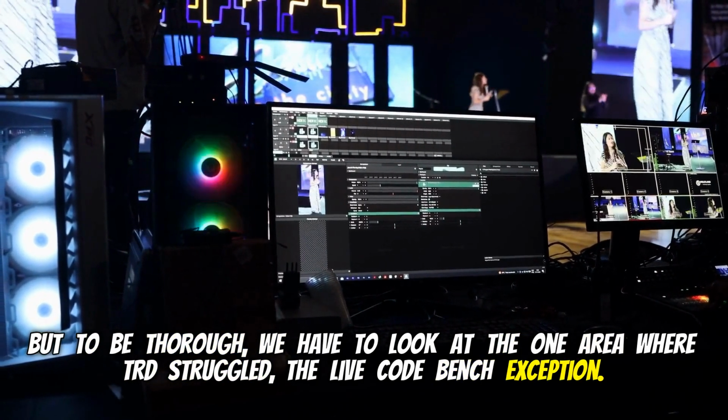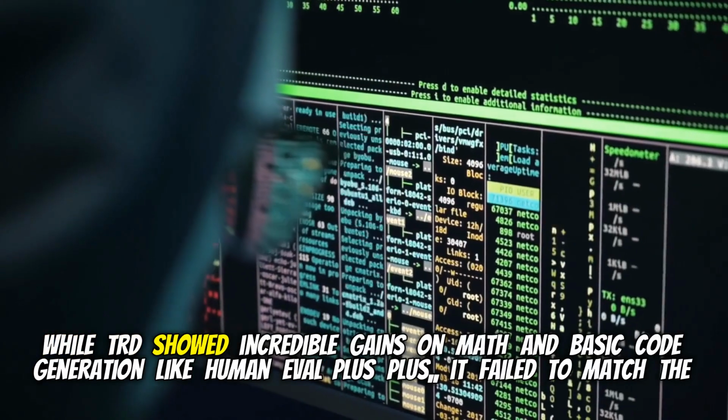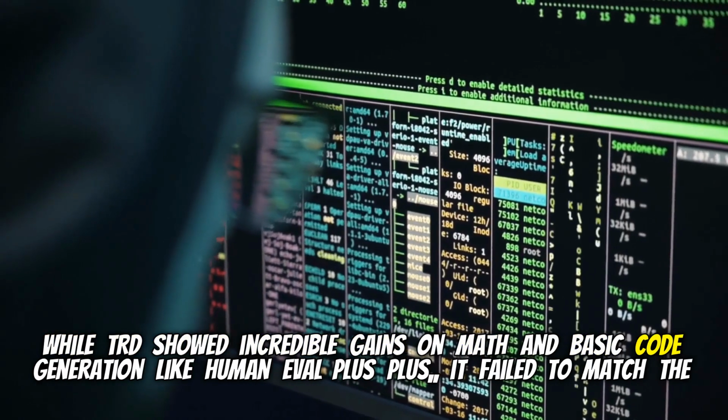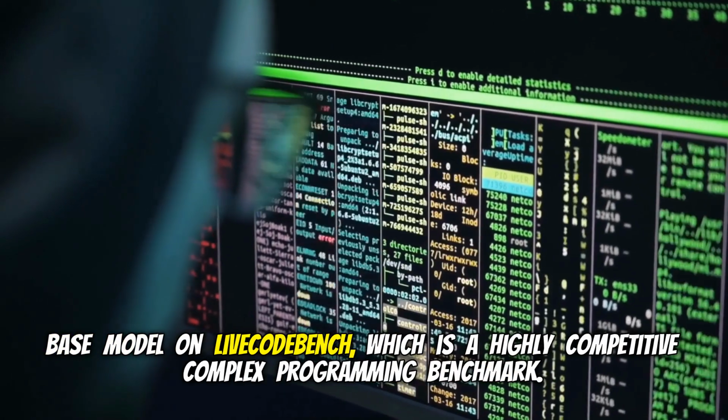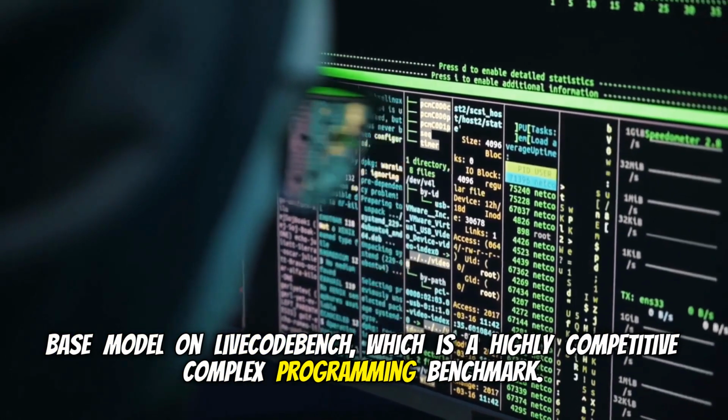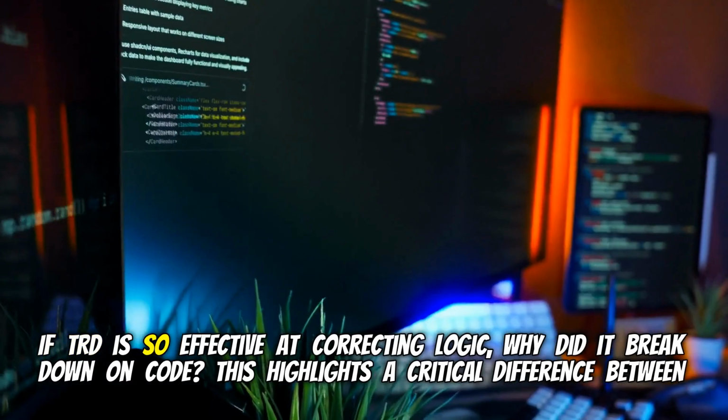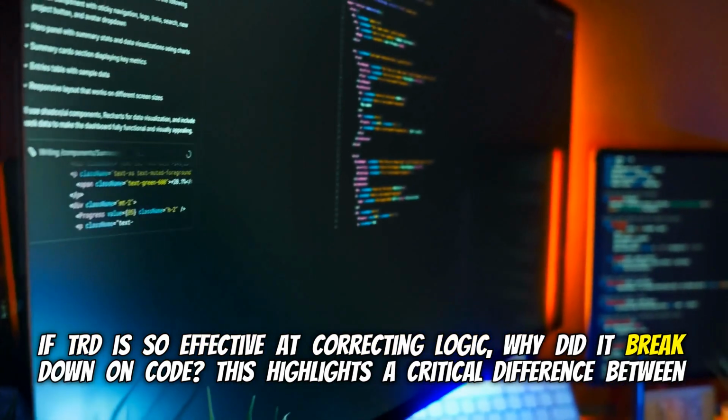the LiveCodeBench exception. Yeah, we have to mention that. While TRD showed incredible gains on math and basic code generation like HumanEval plus MBPP, it failed to match the base model on LiveCodeBench, which is a highly competitive, complex programming benchmark. If TRD is so effective at correcting logic, why did it break down on code?